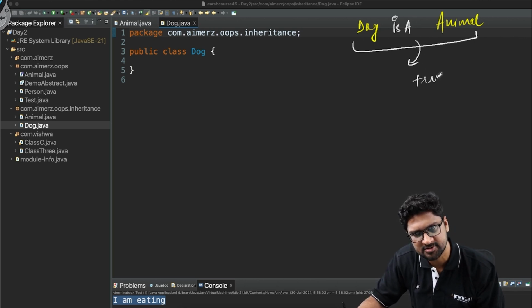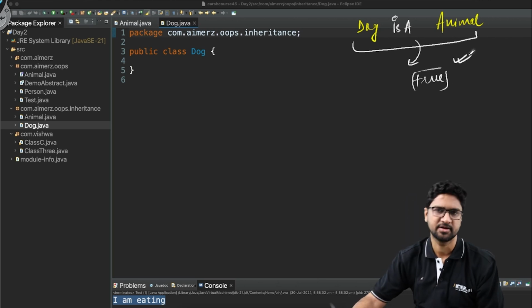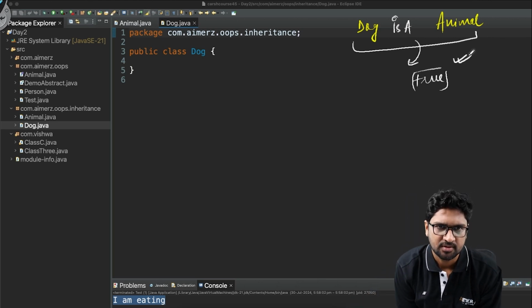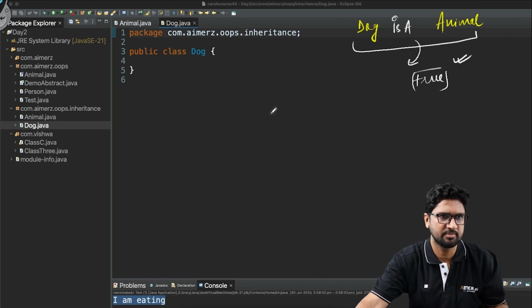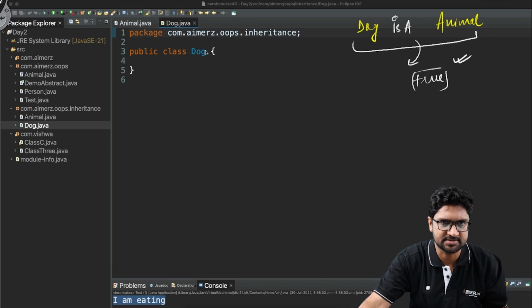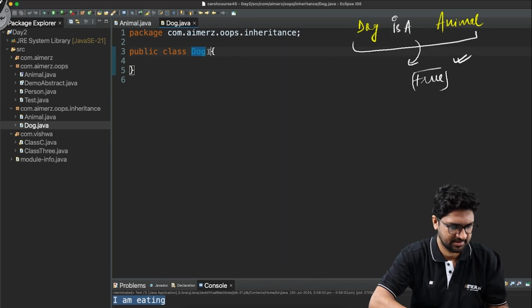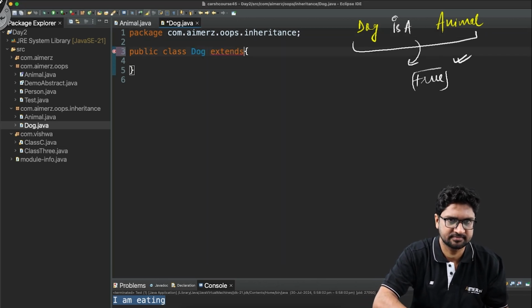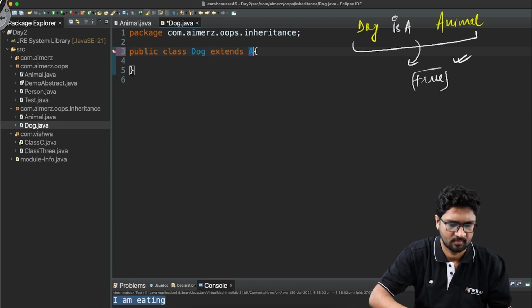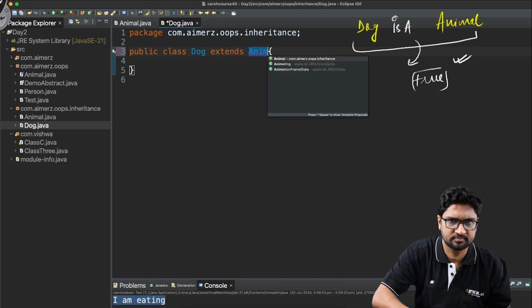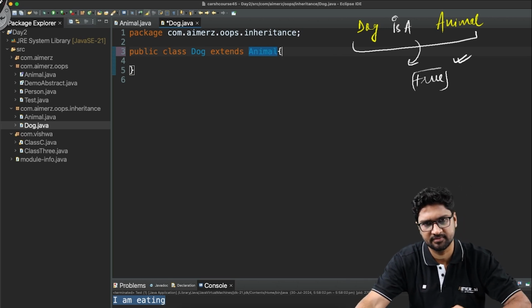I get the output as true. It means that inheritance could be there. It means that dog can extend animal. So since animal is a proper class, I can make use of the keyword called extends. So I'll say extends animal. Fair enough.